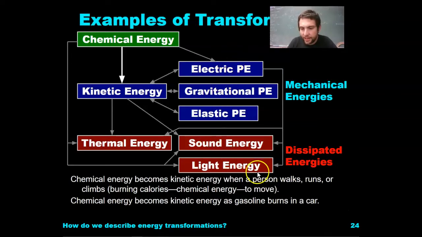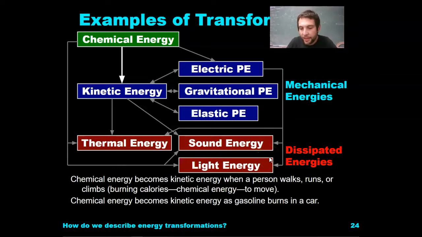Chemical energy becomes kinetic energy when a person walks, runs, or climbs. We take in calories, and then that's our chemical potential energy stored in our fat cells. Then that chemical energy is transformed into kinetic energy when the muscles start doing work to move our body.